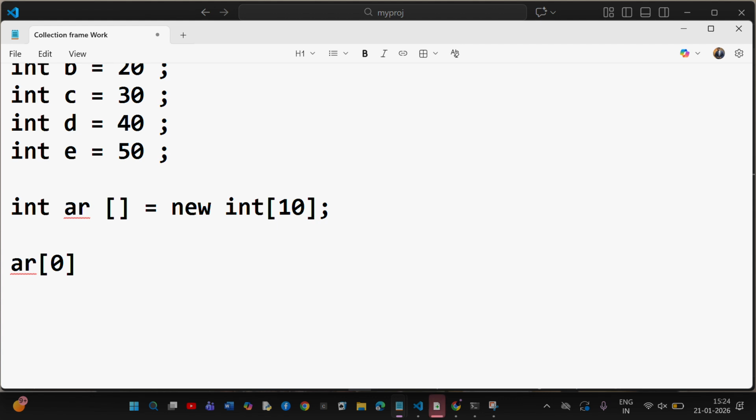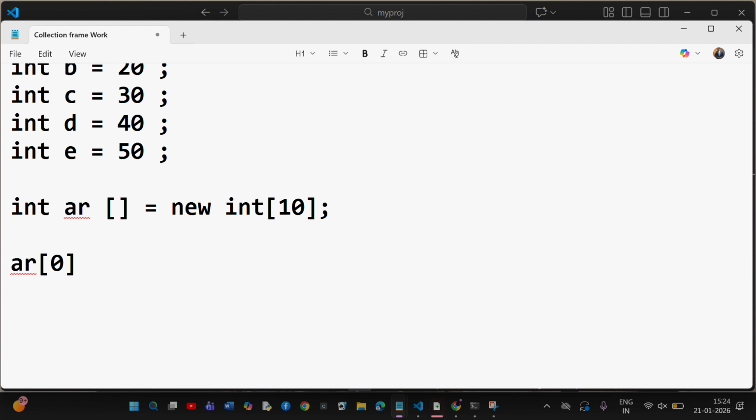Array can't grow. If I say 10, it means only 10 values can be stored; the size is fixed. Can I grow it more? It is impossible. Okay, but there is yet another problem in array.